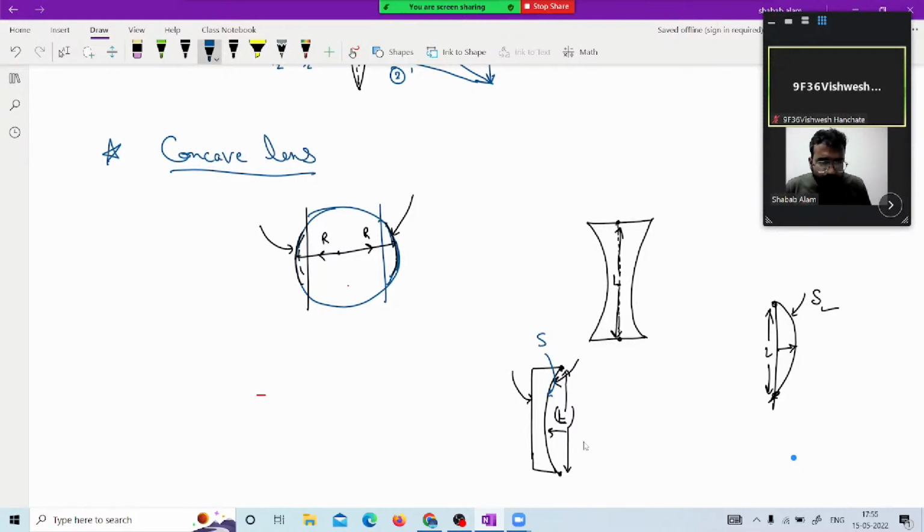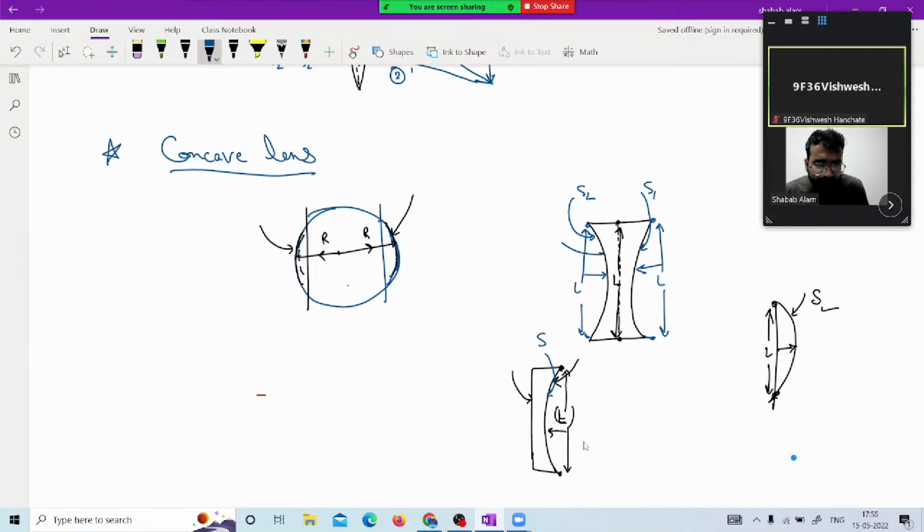So these are the points of the aperture, and this is the effective length. From this effective length, this surface S1 is bulged out. This surface S2, from that effective length of the aperture, is depressed in.